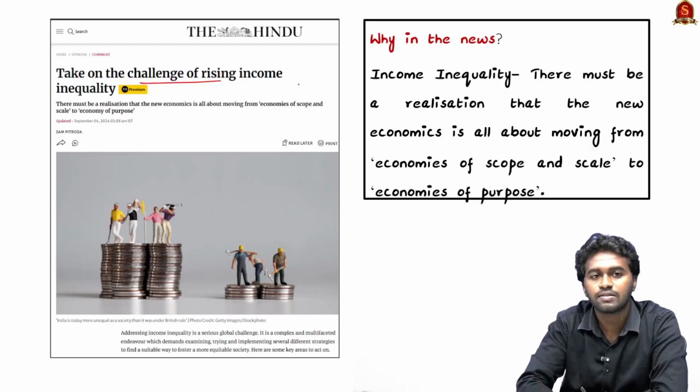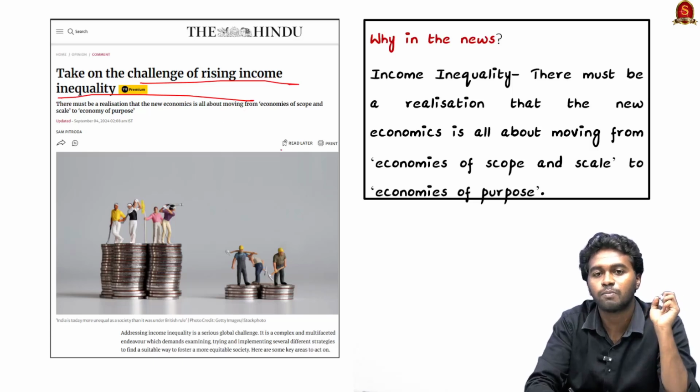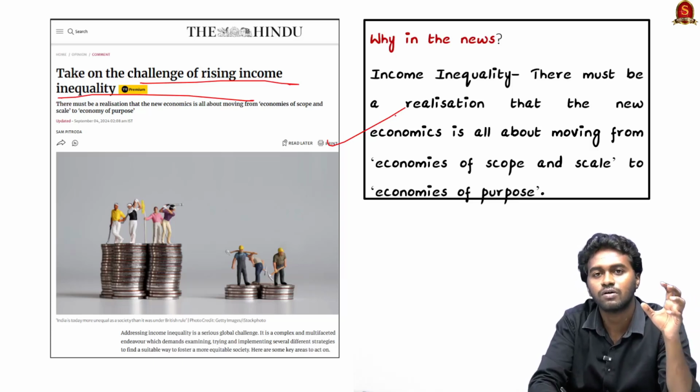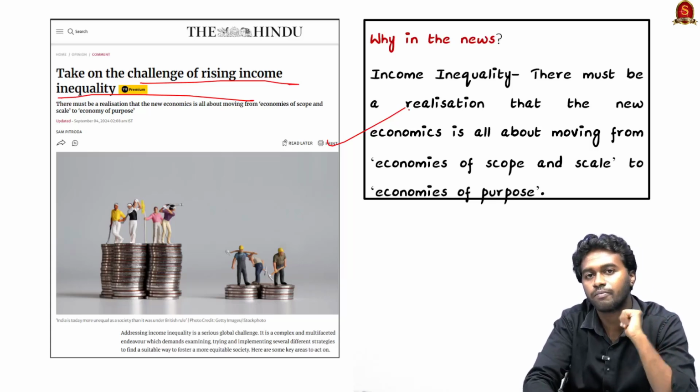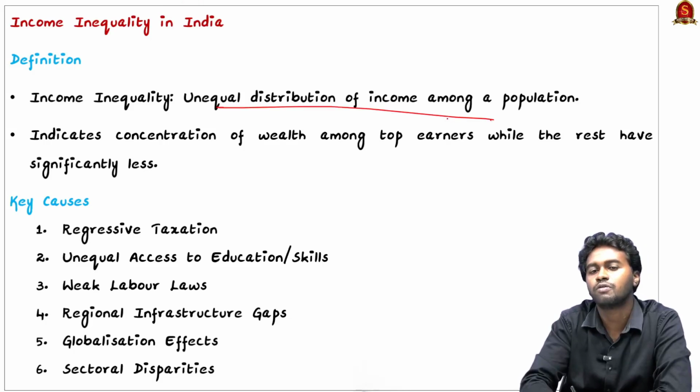So why are we discussing this article? Because recently, last year, the World Inequality Report was published, and income inequality is increasing everywhere in this world, and one of the regions most affected is Latin America and South Asia, including India. And what is meant by income inequality? That is unequal distribution of income among the population. So what are the causes?